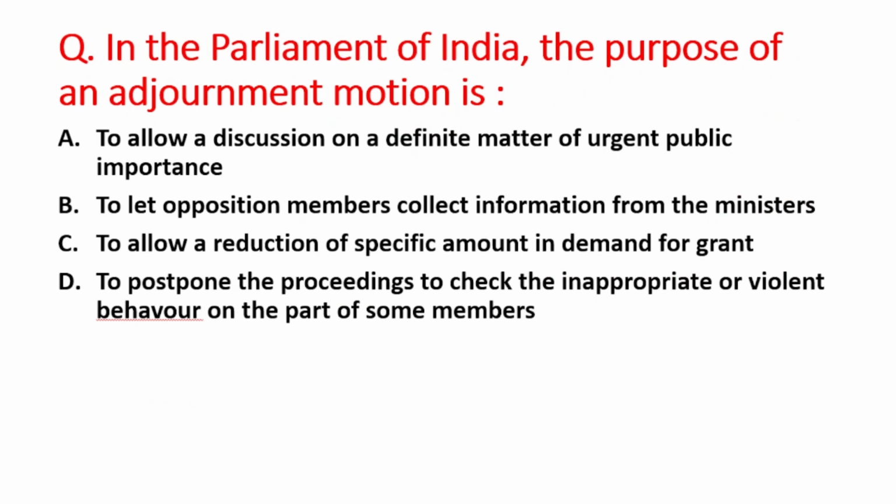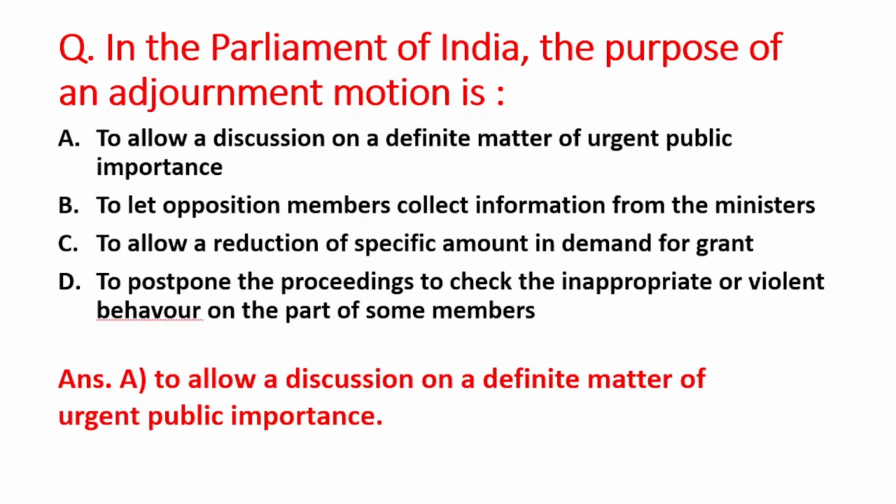Next question is in the Parliament of India, the purpose of an adjournment motion is A option is to allow or discuss on a definite matter of urgent public importance, B option is to let opposition members collect information from their minister, C option is to allow a reduction of specific amount in demand for grant, D option is to postpone the proceedings to check the inappropriate or violent behavior on the part of some members. So adjournment motion's purpose is to allow a discussion on a definite matter of urgent public importance. That is option A, the right answer.